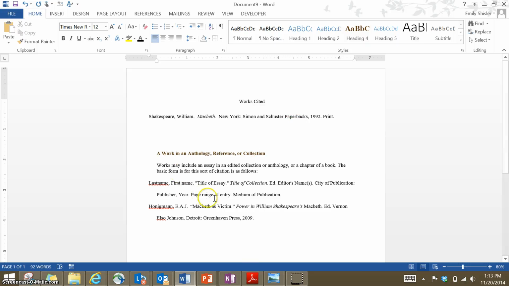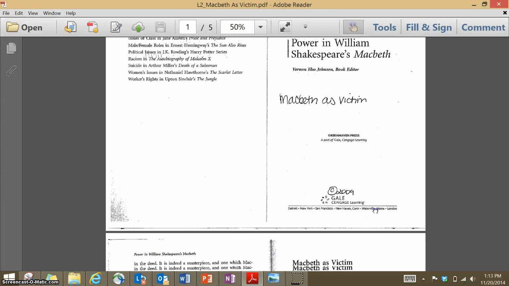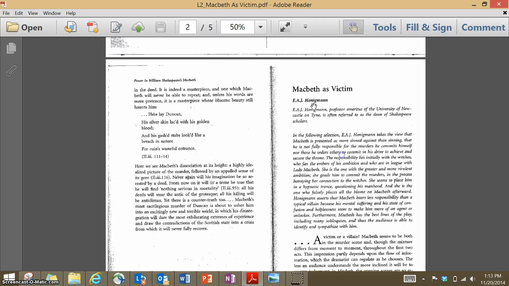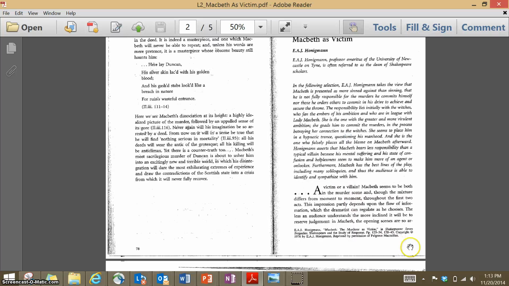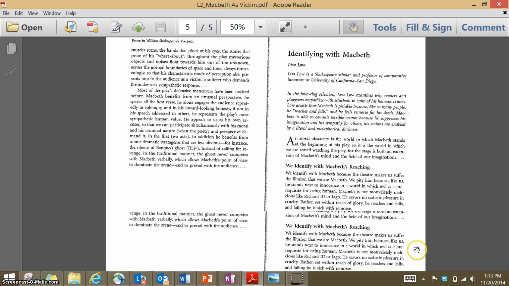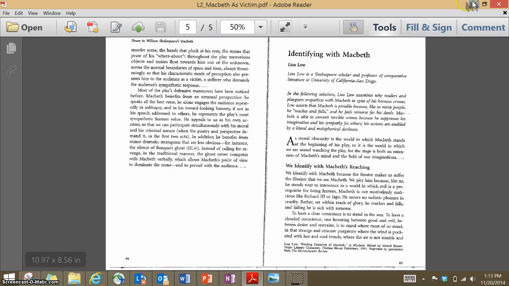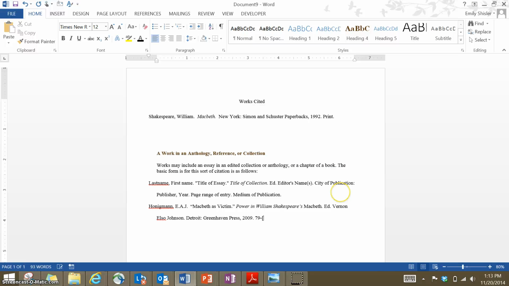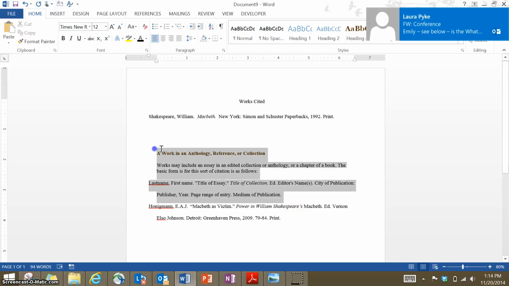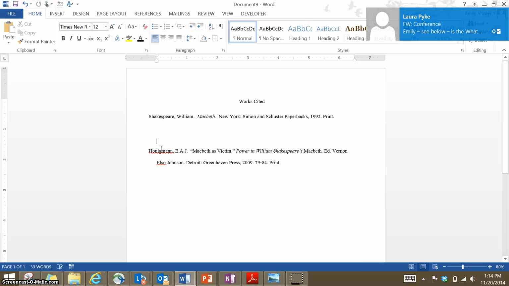Now I need the page number range for this particular article. So I'm going to scroll down to where this article begins, which is this page here, page 79. And then the article ends right here. This is the next article. So it ends on page 84. 79 to 84. Period. And once again, print is my medium of publication. I'm just checking all of my periods and commas and colons against the directions. Looks pretty good. So I'm going to delete those directions once again.